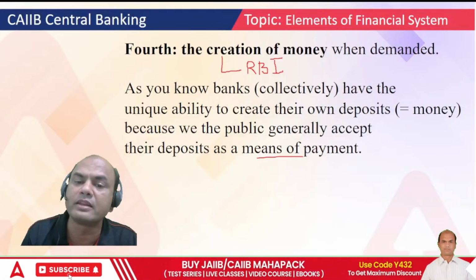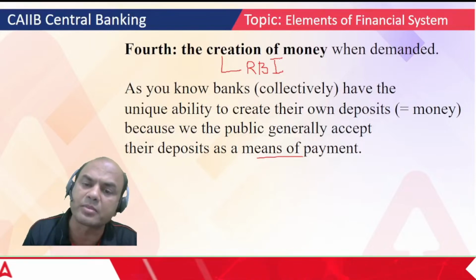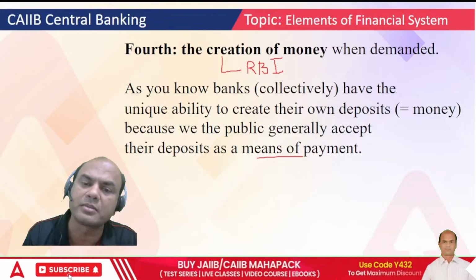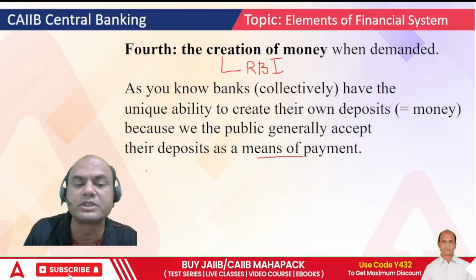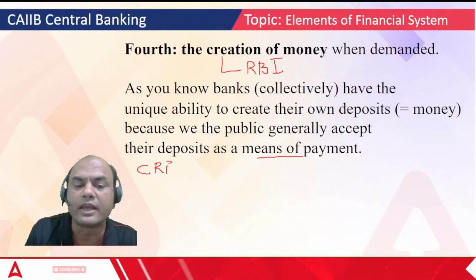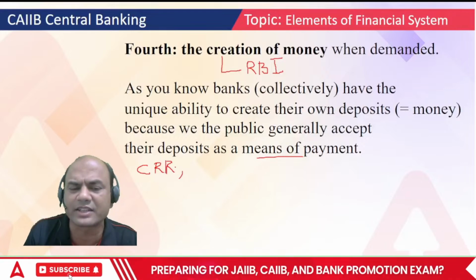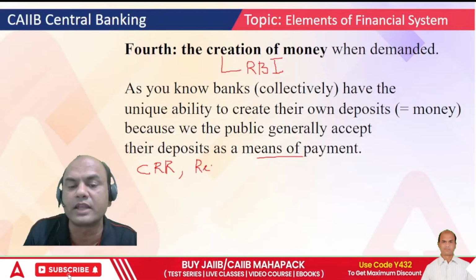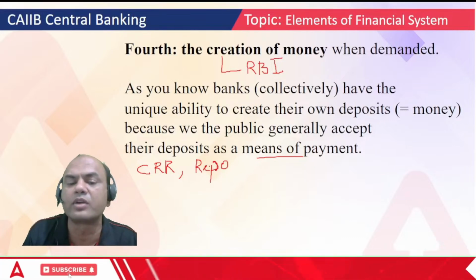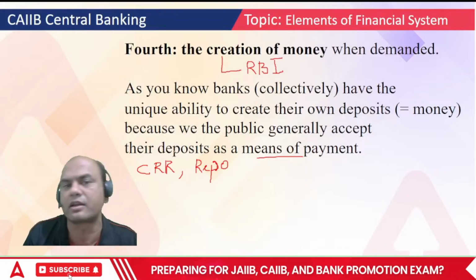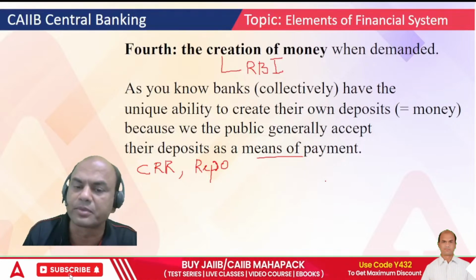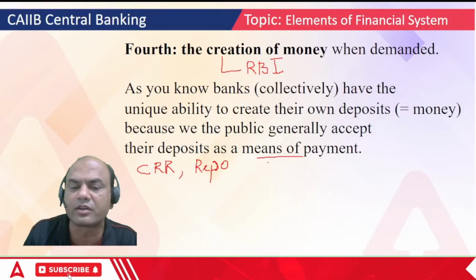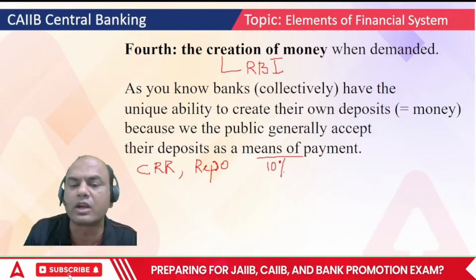So RBI is mainly concerned with the creation of money, and under RBI all the banks work for creation of money. How does RBI create the money? RBI creates the money using CRR, which is the main part, then repo. That is known as creation of money. How does it create money? Mainly through CRR. How does it do it? Suppose RBI gives the repo rate of, let's say, 10%. What will happen?